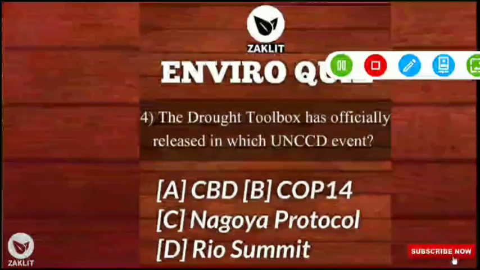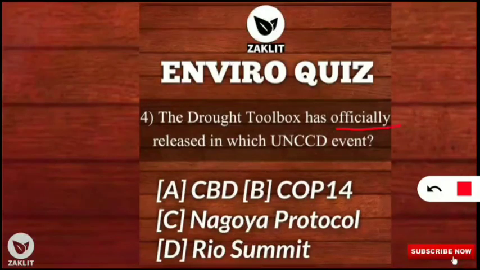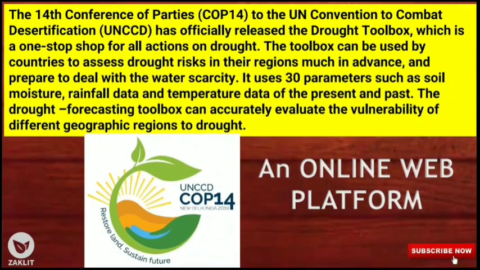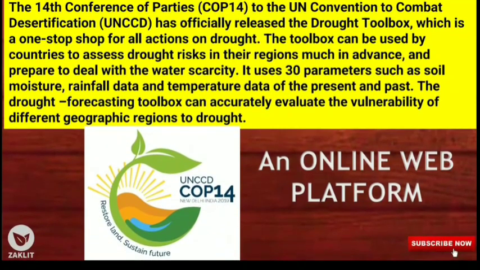Here the question is: the Drought Toolbox was officially released in which UNCCD event? The Drought Toolbox was officially released in COP14, that is Conference of Parties 14. It was released, and we will know more in the next slide. The 14th Conference of Parties, called COP14, for the United Nations Convention to Combat Desertification, UNCCD, officially released the Drought Toolbox.